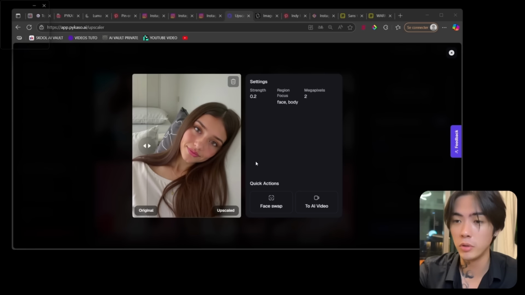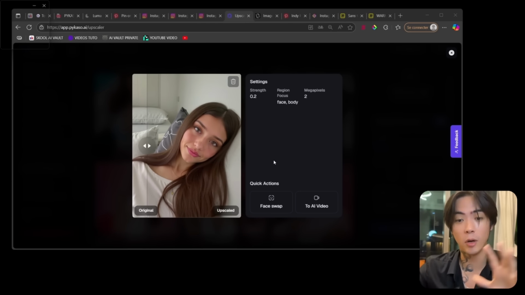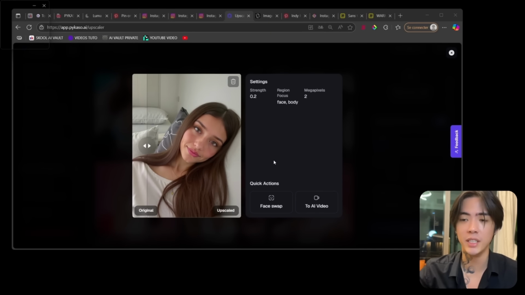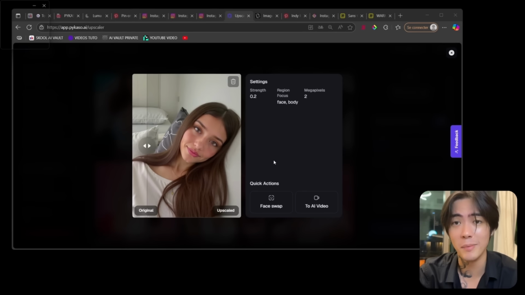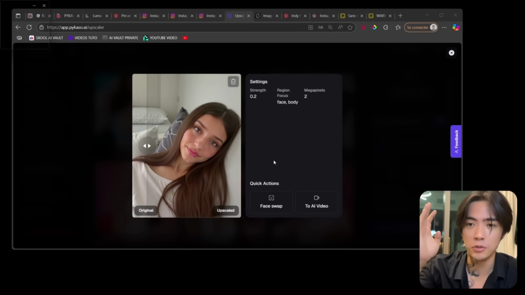So this is the result we got just by reproducing someone else's image, but fully with AI. This is crazy. If you don't like to use prompts, or for example, you see another influencer's content and you think, oh, I really want to do exactly the same with my AI girl that I just created, you just have to use this option.